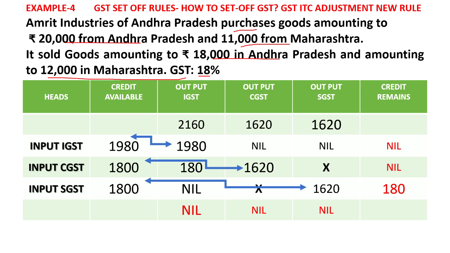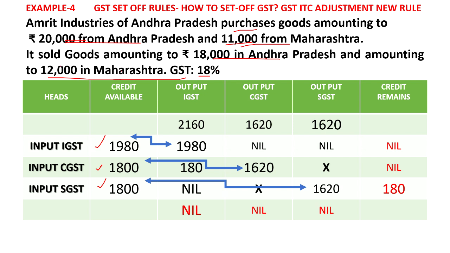We will see. The first one is 20,000 purchase, so there you have to pay tax. How much? CGST 9% and SGST 9% on 20,000. That will be 1,800 and 1,800 respectively. That is the input tax credit for CGST and SGST. And 11,000 is purchased from Maharashtra, so IGST will come into the picture. IGST input tax will be 11,000 into 18%, that is 1,980. That is the input IGST. Here we have seen the input IGST coming into the picture, since a purchase transaction has happened.